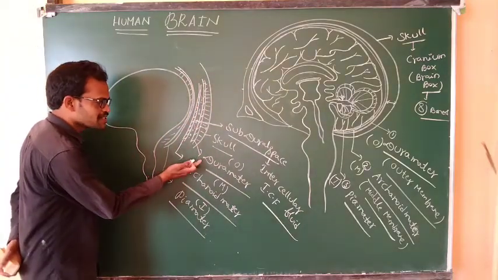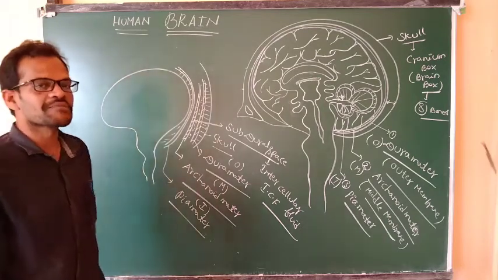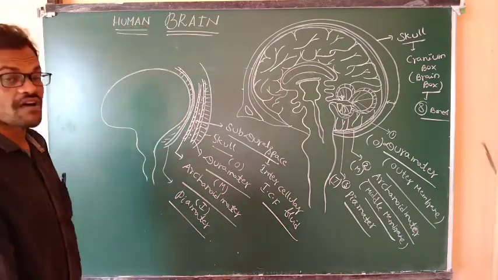Okay, the gap located between the dura matter and arachnoid matter. Many gaps are present. These gaps are nothing but ventricles. These ventricles are filled with different types of fluids.